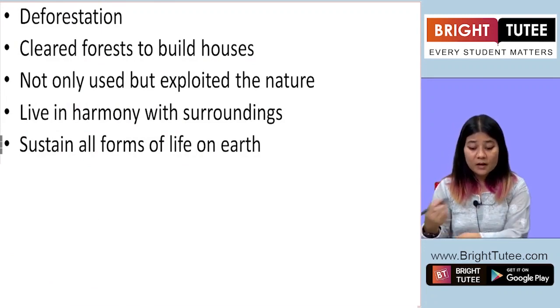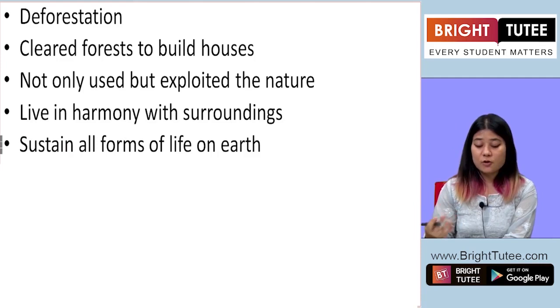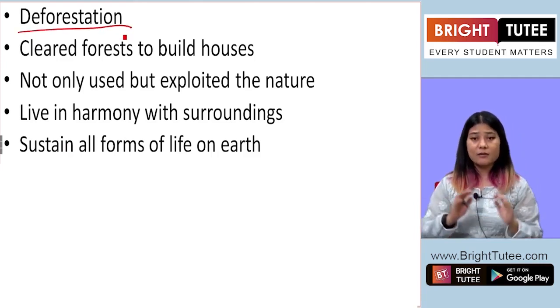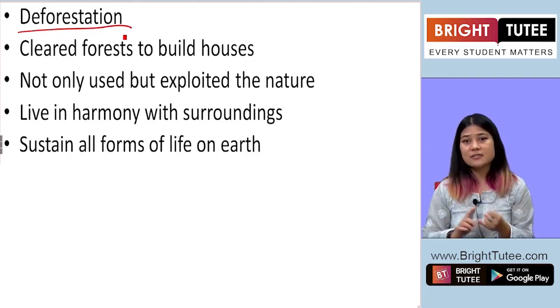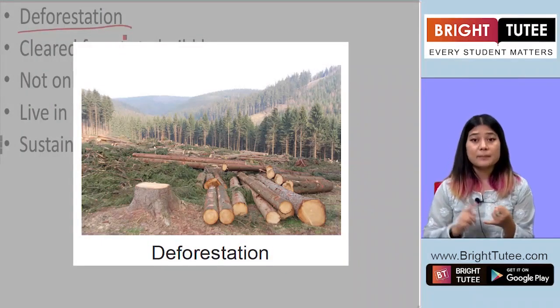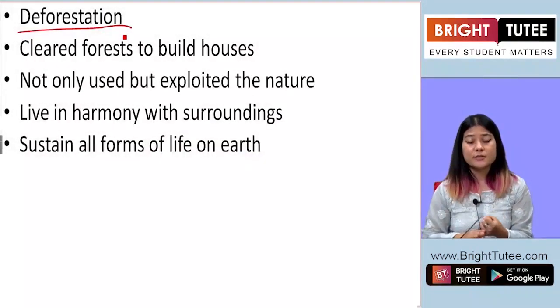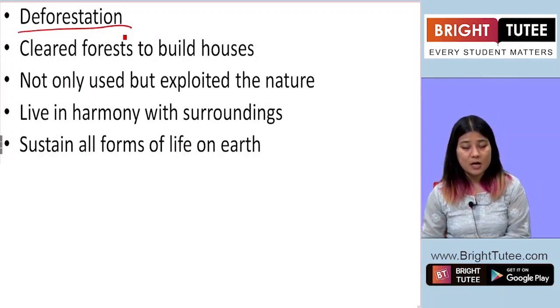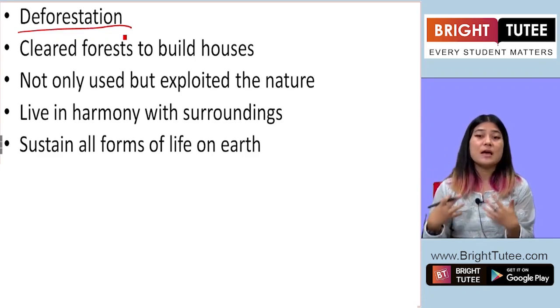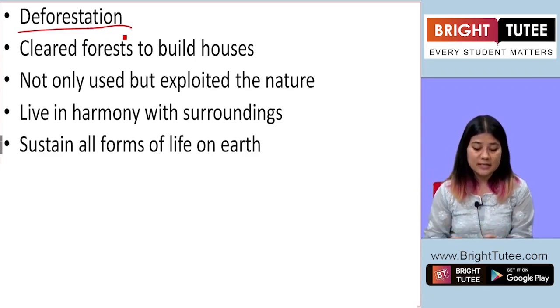Now, one of the activities which is not good is cutting of trees. Trees are cut by human beings. That's not a good way of treating the environment, because by cutting down the trees, we are also denuding our landscapes. We are also reducing the amount of oxygen that we may get from the forest, right?